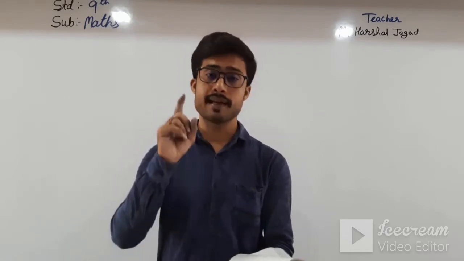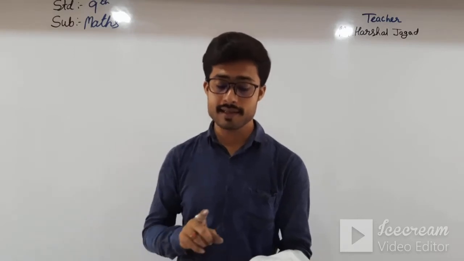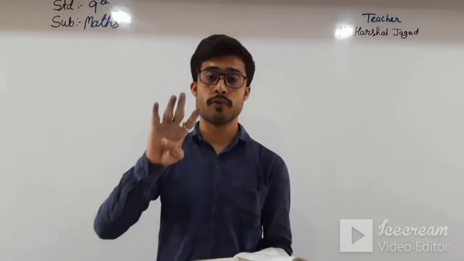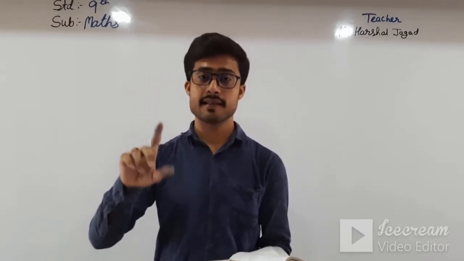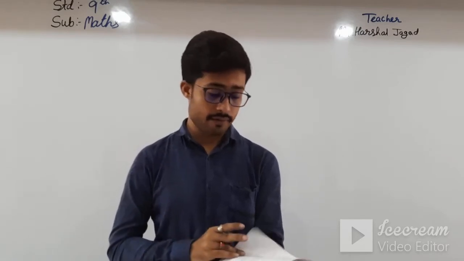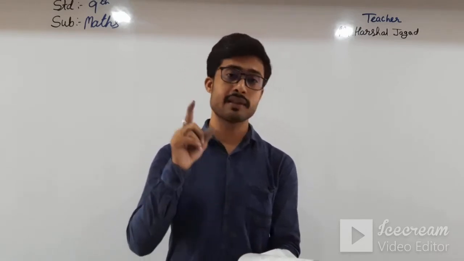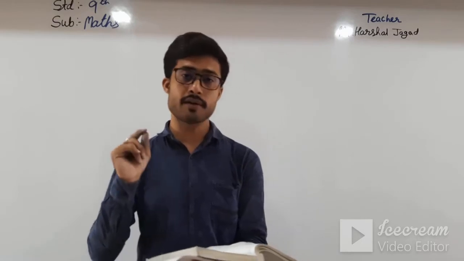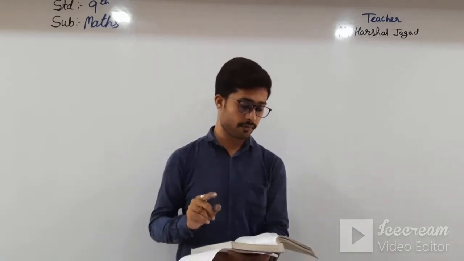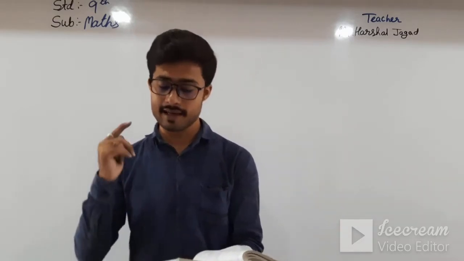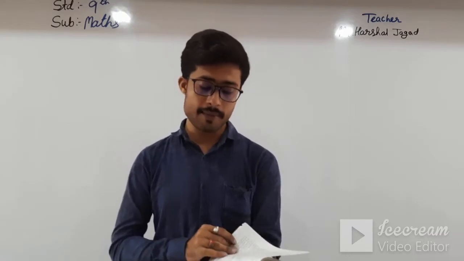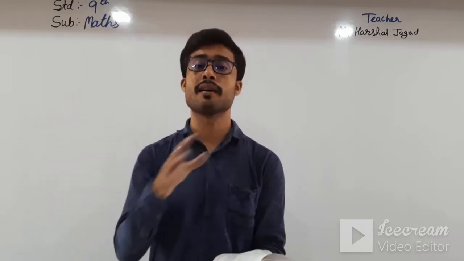From exercise 5.1, what is cut? Questions number 4, 5, 6, 7. Questions 4, 5, 6 and 7 are cut, which means topic 5.3 on page number 86 and those questions. And then exercise 5.2 is cut completely.